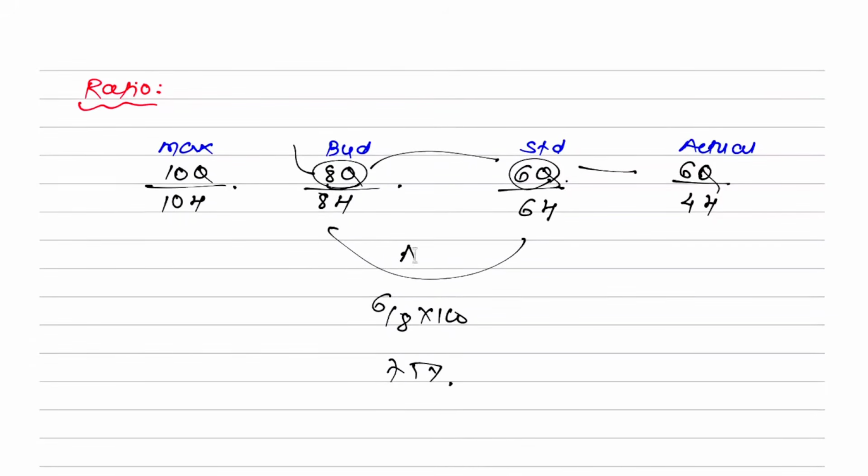This ratio is known as the activity ratio, and the formula for activity is what? Standard upon budget into 100. So please understand, the activity ratio formula is standard upon actual into 100. Sorry, budgeted into 100.